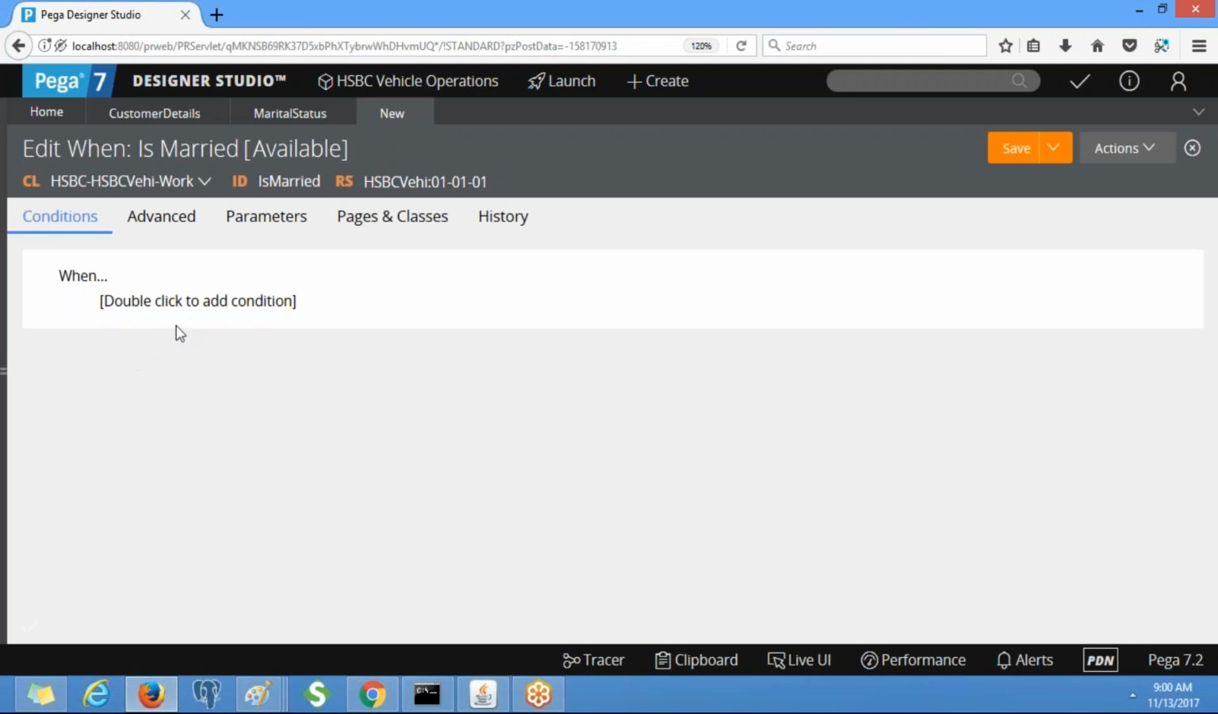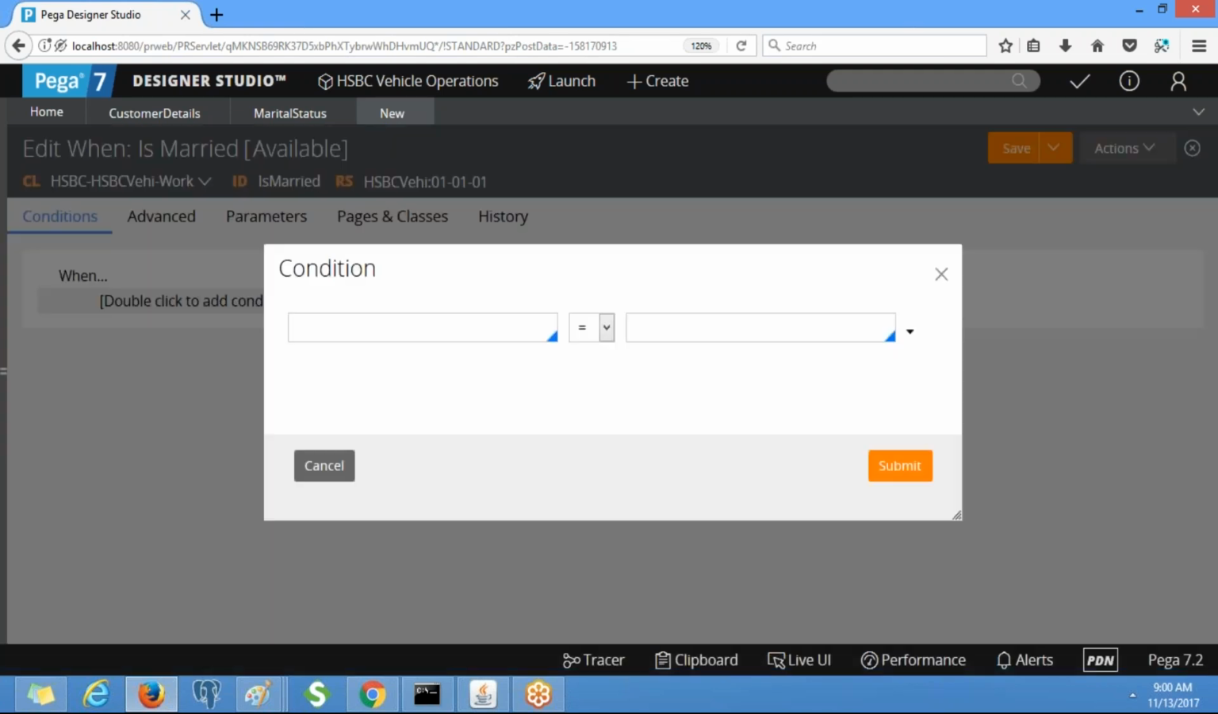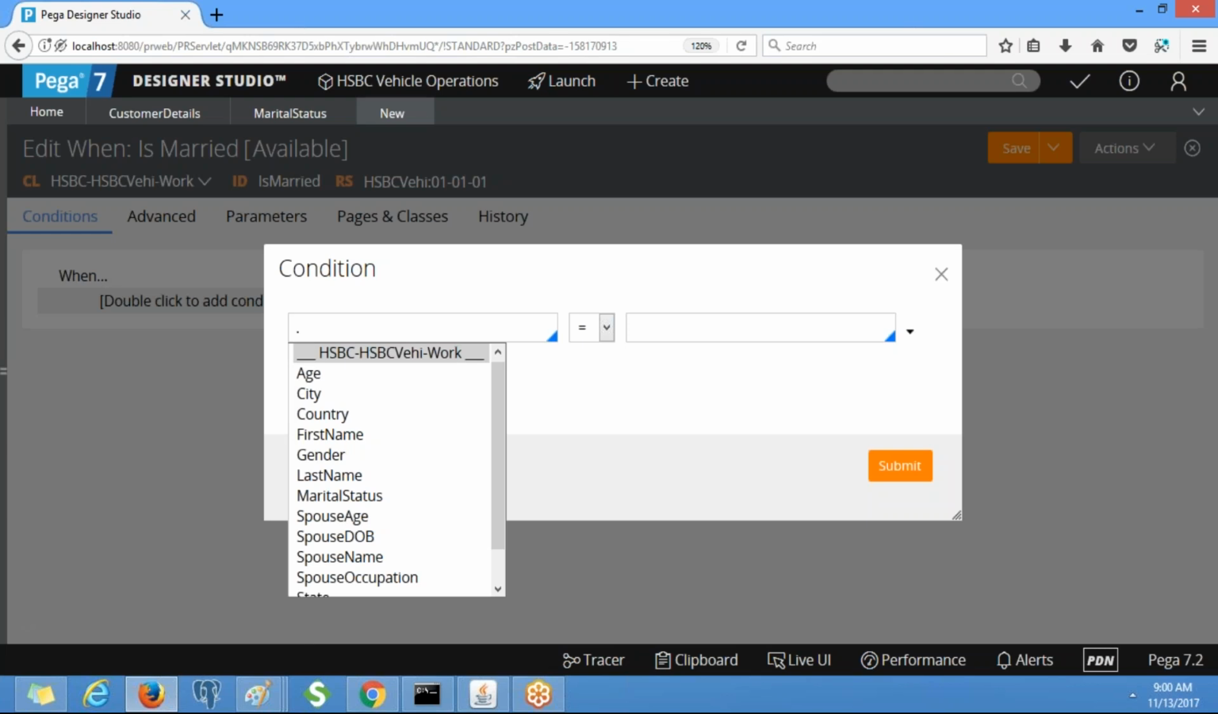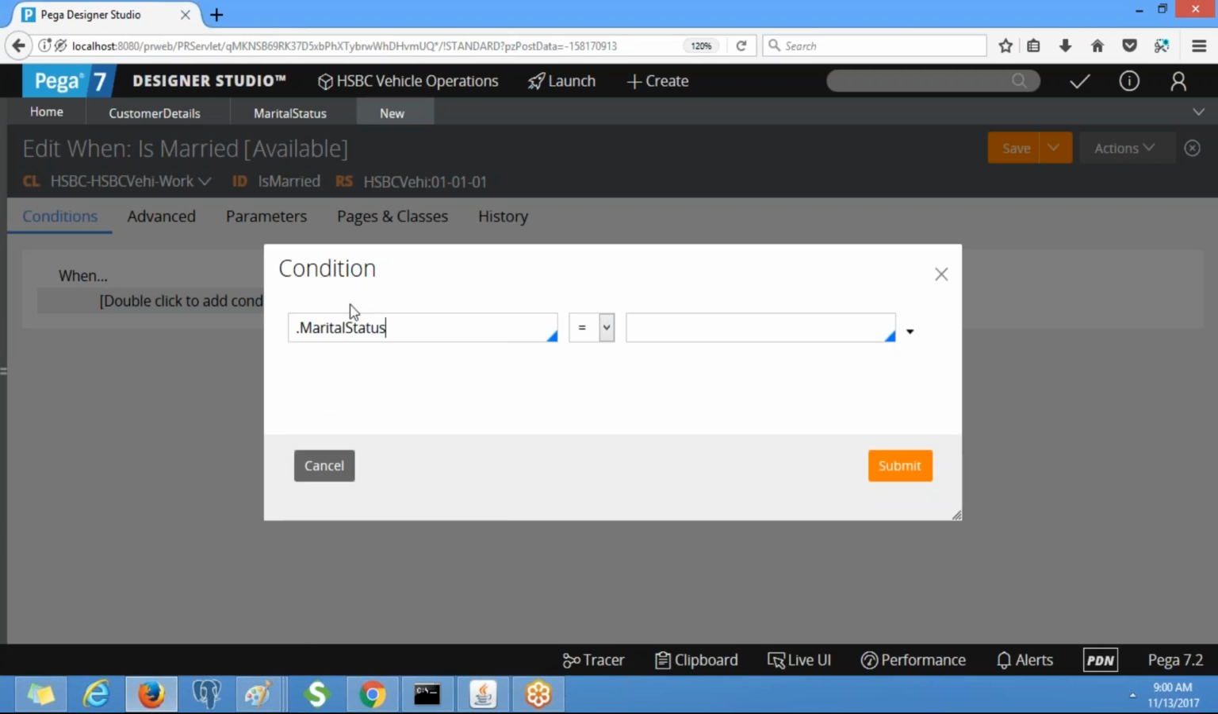Okay, so double click to add condition. Here we need to define the condition: marital status equivalent to married. We are going to refer to this rule somewhere. When this rule is executed, it will check whether marital status is married or not. If it is married, then some action will be performed, otherwise not.